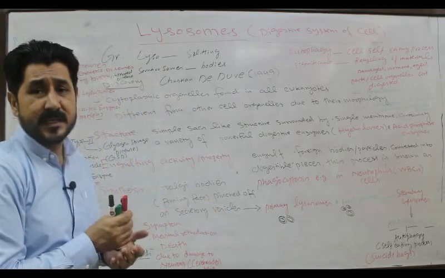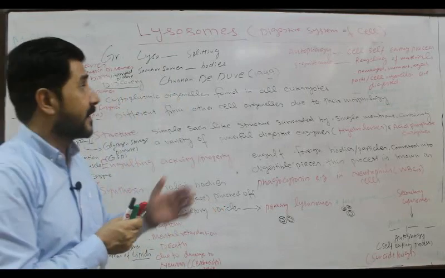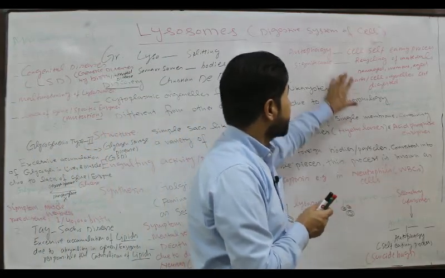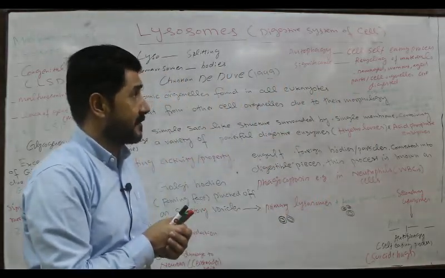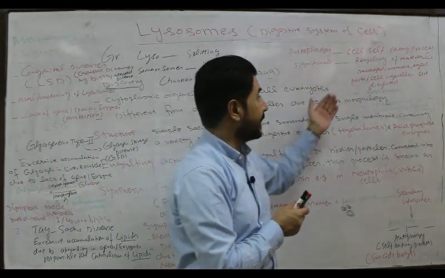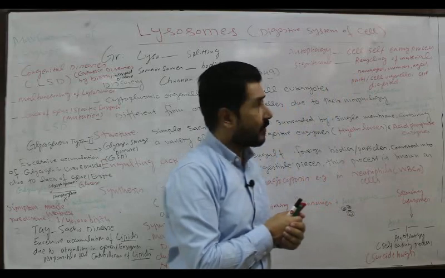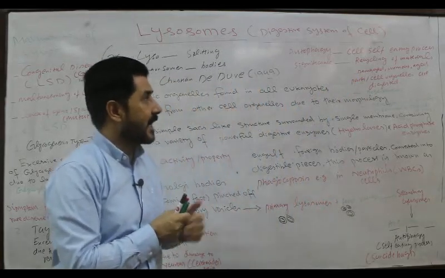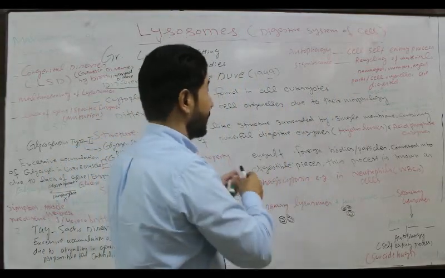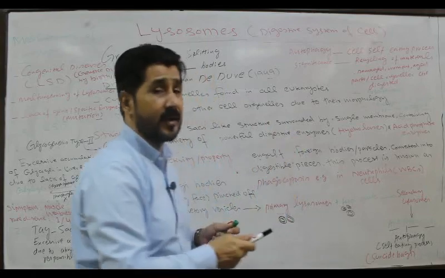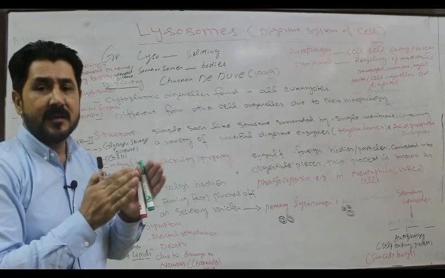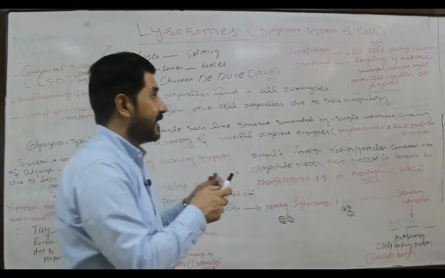But this process does not occur all the time, because in the normal process the lysosomes secrete different kinds of enzymes for the recycling of material, or to attack damaged, worn out, aged parts or cell organelles. So they are also called scavengers because of this property, that is recycling of material. Damaged, worn out or aged parts of the cell are attacked and engulfed by the secretion of enzymes. So that is why the cell becomes clean.